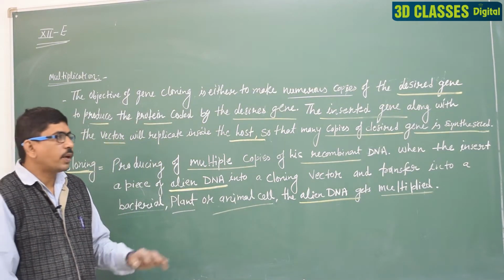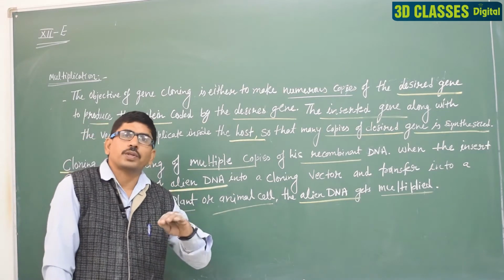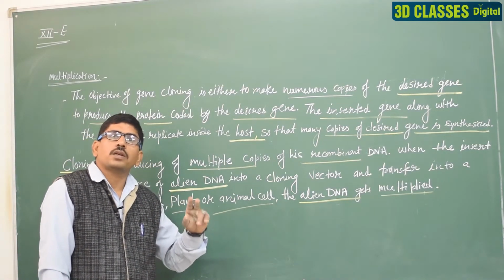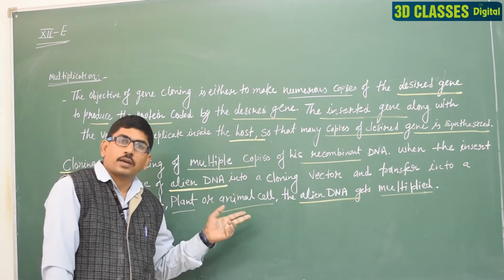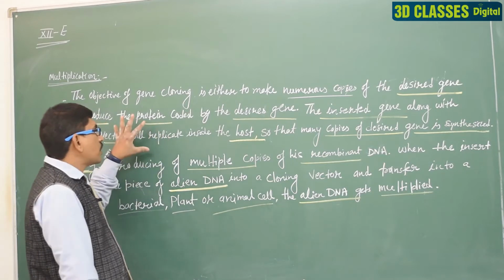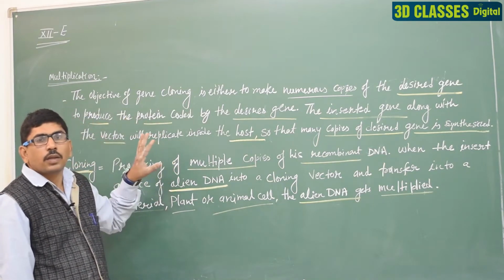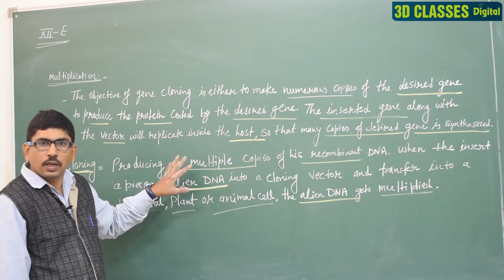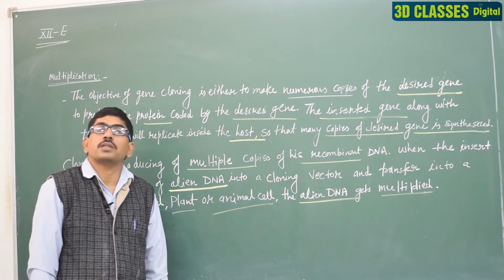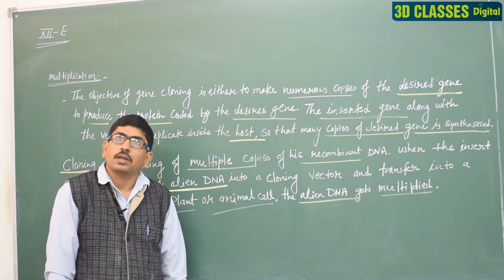Clear? So here we mention the two processes in step 4: selection first and cloning second. Selection and cloning, there are two processes. First is selection, second is cloning or multiplication. Clear? And after that comes the process of obtaining the desired gene product. Clear?